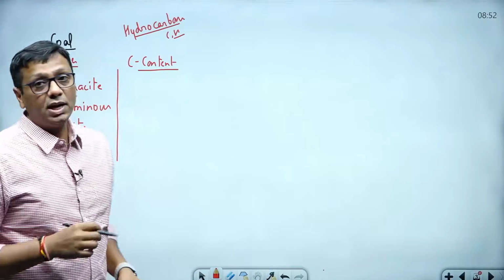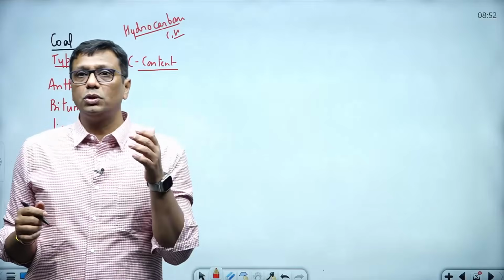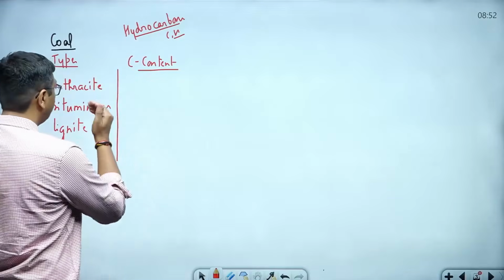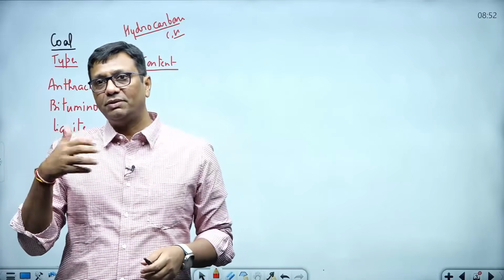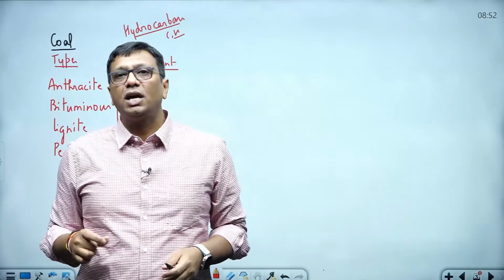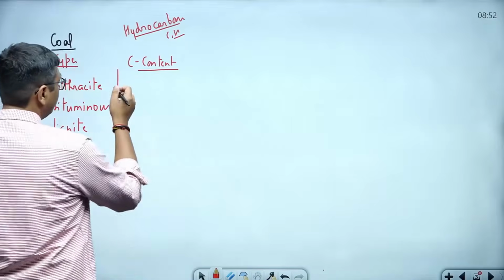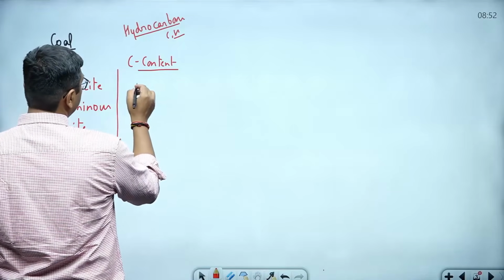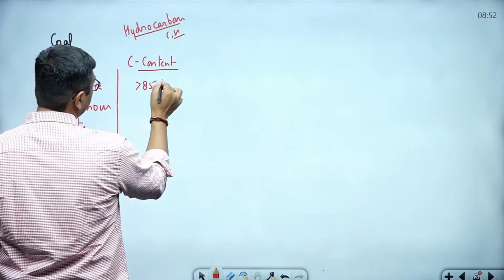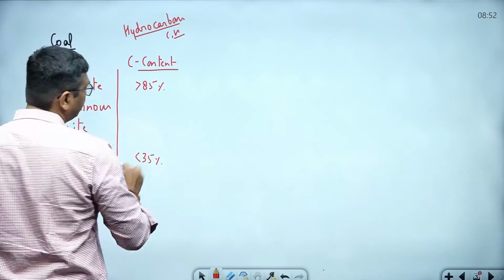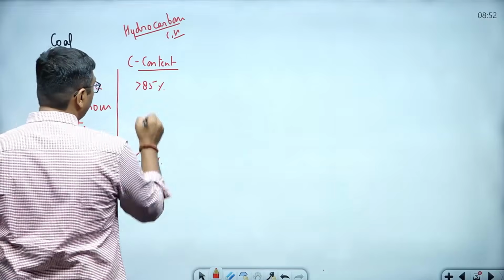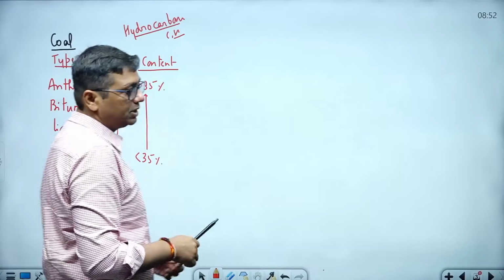Coal is also made up of hydrocarbons. All these coals I'm talking about right now, like anthracite, bituminous, lignite and peat, are different, and they are differentiated on the basis of carbon content. Anthracite is the coal where the carbon content is more than 85%. Peat is the coal where the carbon content is less than 35%. From bottom to top, the carbon content rises.